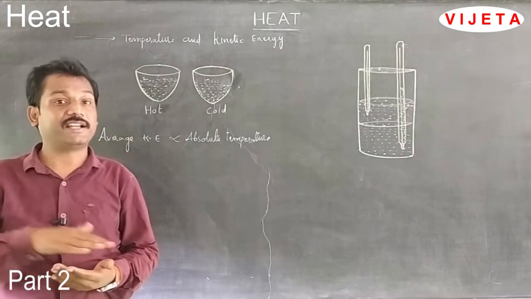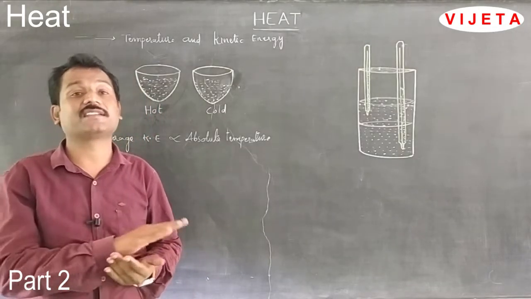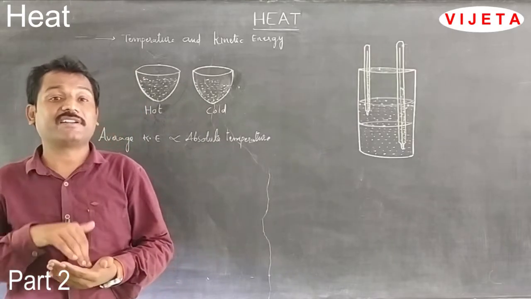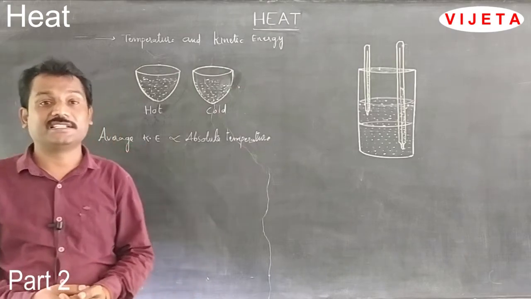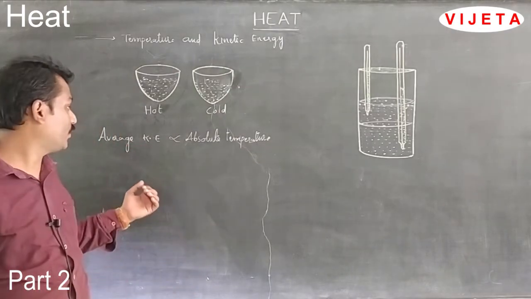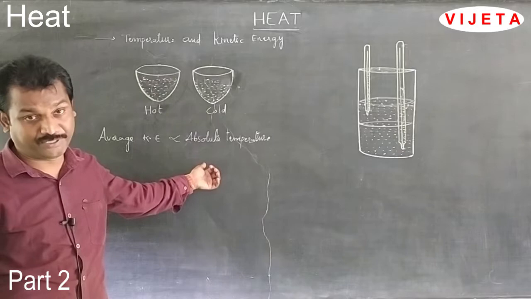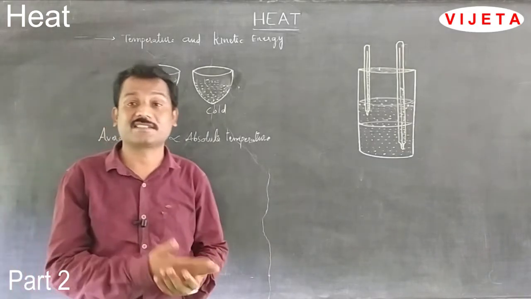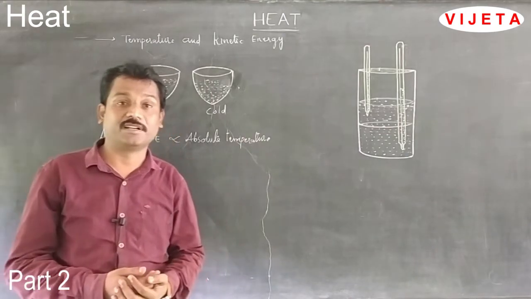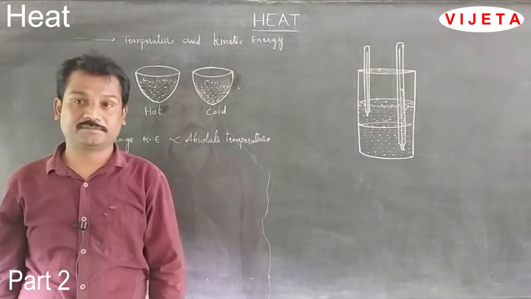The particles are in highest motion, so they have the highest kinetic energy, and the average kinetic energy is also highest. We know that the average kinetic energy is always directly proportional to the absolute temperature. This is the reason the water in a river has a higher temperature compared with the water in a still pond.